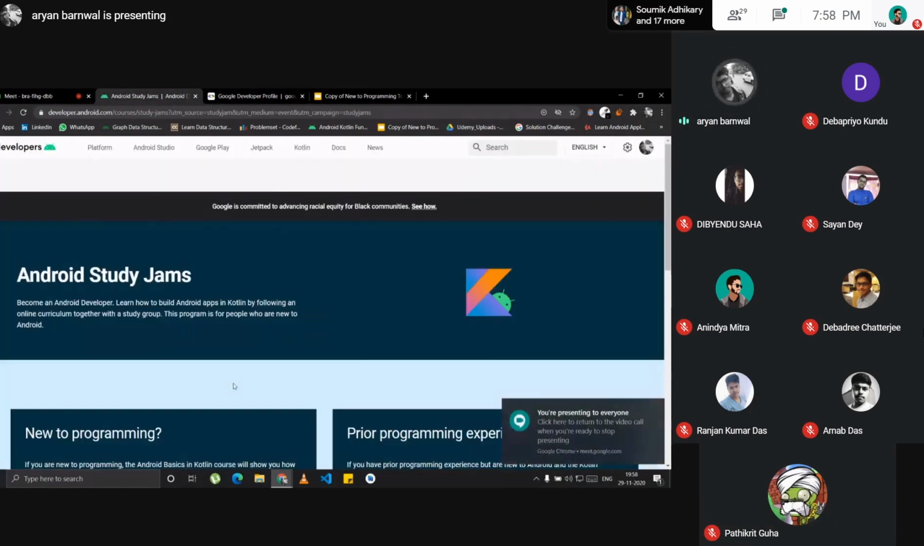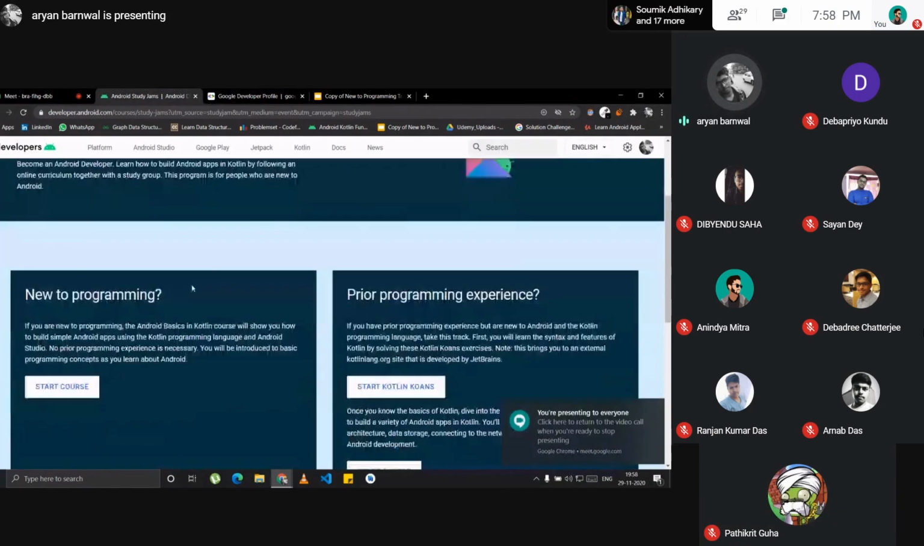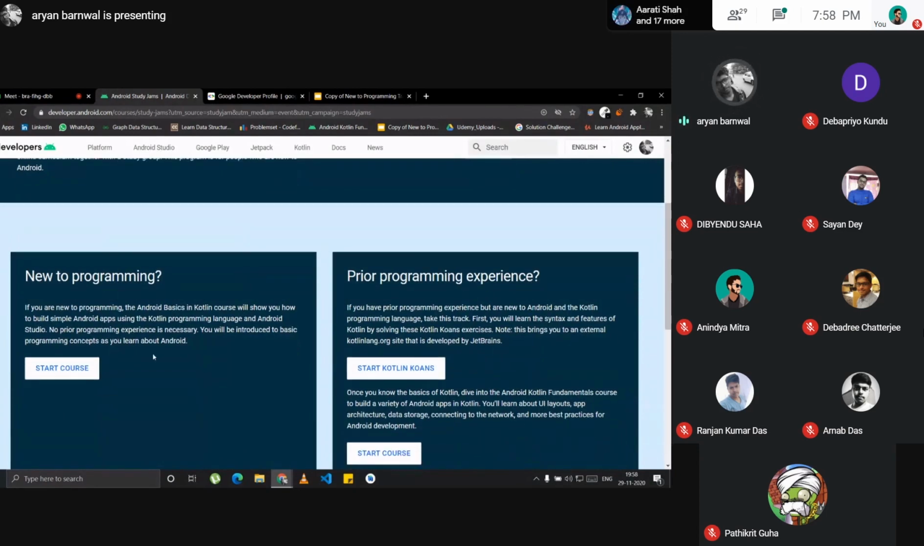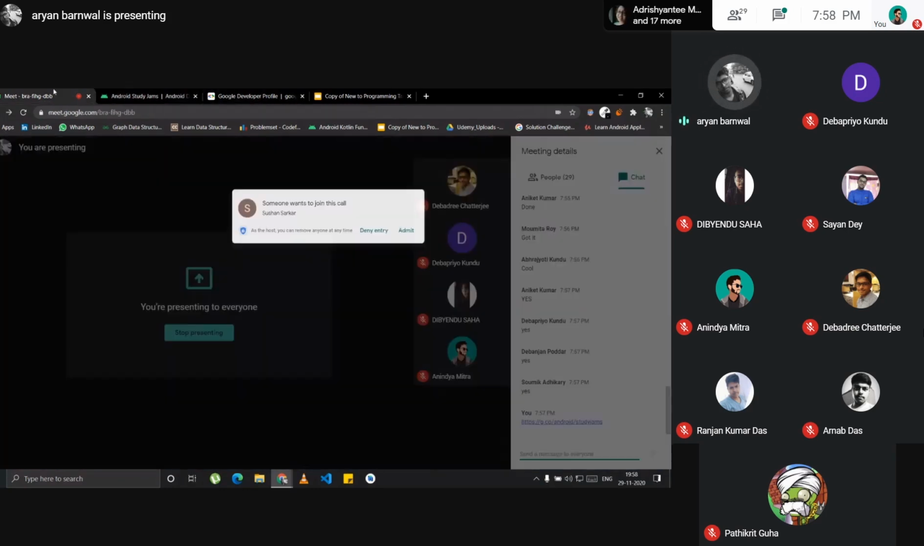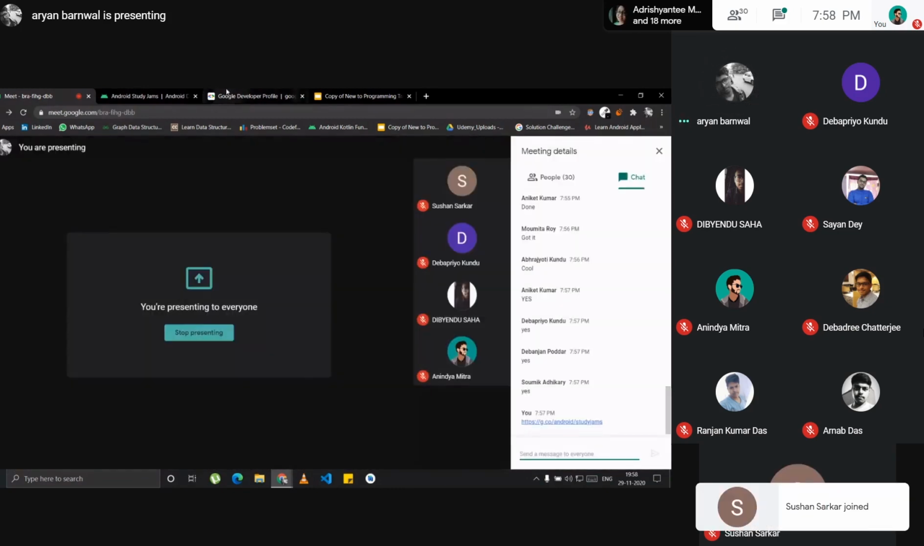You will see that there is a new to programming track. This is for people who haven't tried their hands on Android, but to get the certificate you have to complete both tracks. You should do that because it's in Kotlin. We will start this just today, and this is the prior programming experience track. First you have to complete the Kotlin codelabs, where they will show you how to use Kotlin, like using array lists, maps, sets, and different data structures.